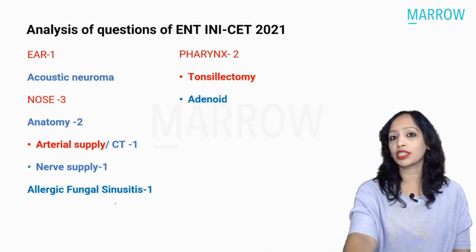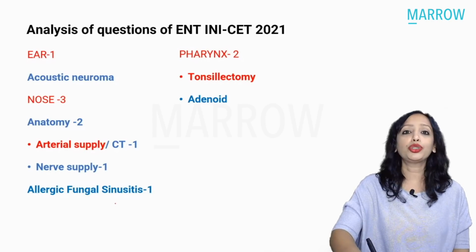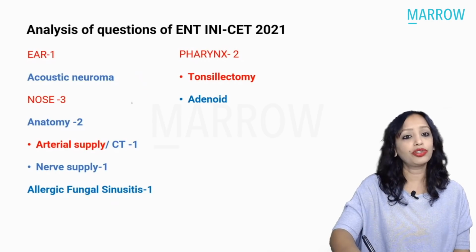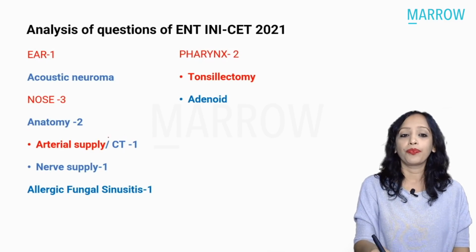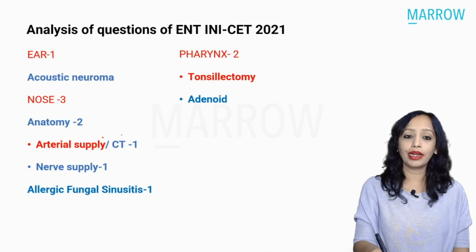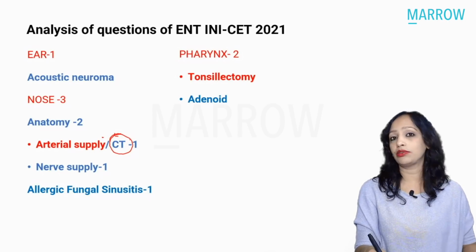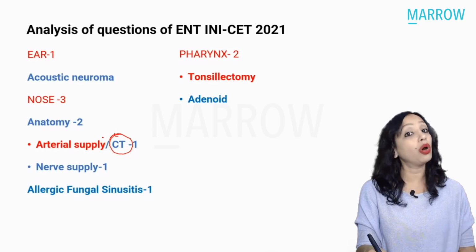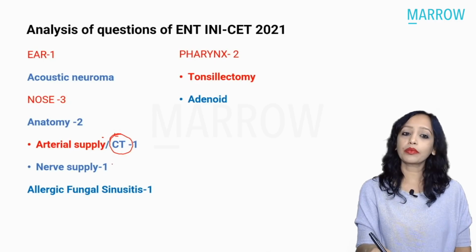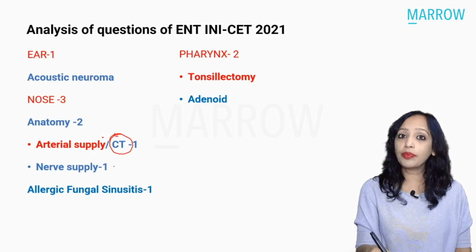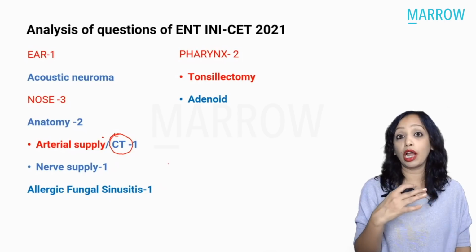There were a total of 6 questions in the last Central Institute exam, out of which 1 was from the ear, 3 were from the nose, and in the nose there were repeated topics of the arterial supply, and here it was a CT. The radiological investigations have been asked repeatedly. Almost 1 question is there always from the radiological investigation, be it X-ray or be it CT. The nerve supply is again a repeated question, and allergic fungal sinusitis has been asked repeatedly now for how many years?